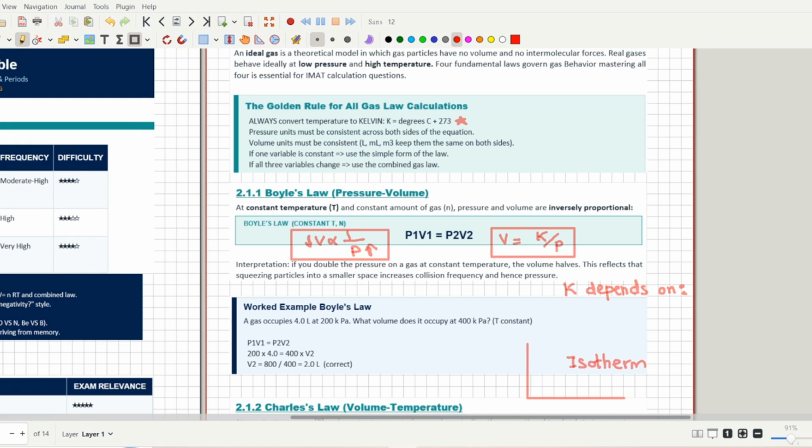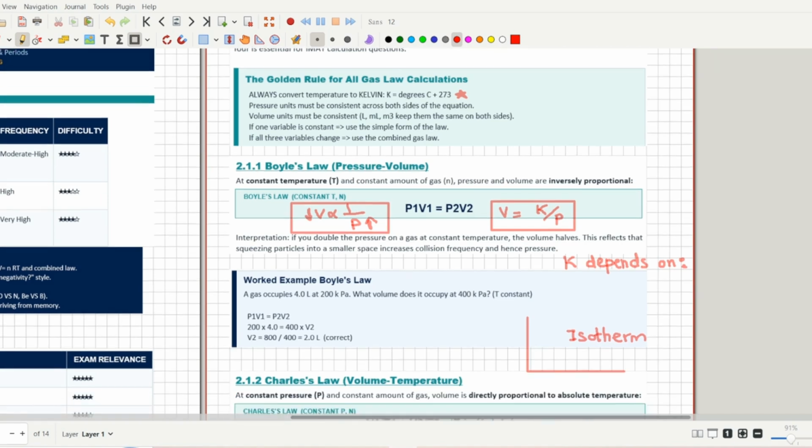Let's discuss some deeper concepts. The first thing is that you have seen there is a constant here, called K. That is Boyle's law constant. So what does it depend upon? K actually depends upon the things that are constant here. So what are the things that are constant? As you can see, the first thing that is constant is the amount of gas, right? Or you can say the mass. So the mass is constant.